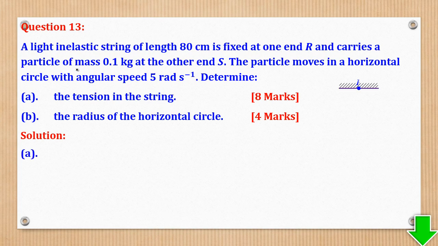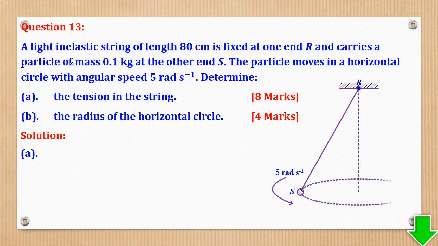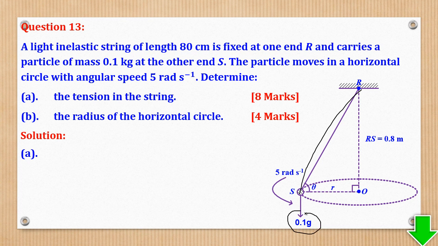So you need to first make a sketch of the conical pendulum. The particle is there. It moves in a horizontal circle in that path. So the length RS is 0.8, and the weight of the particle is 0.1 g.